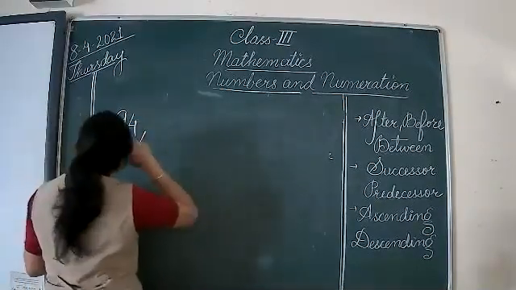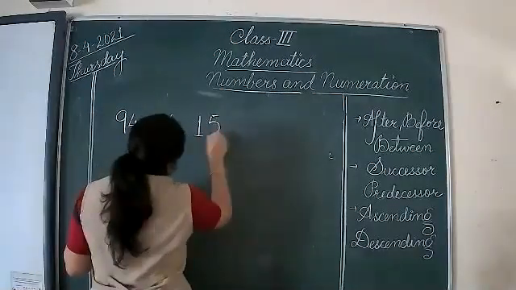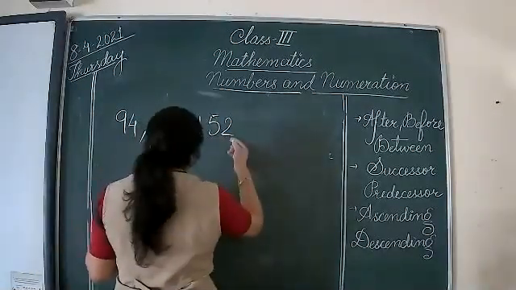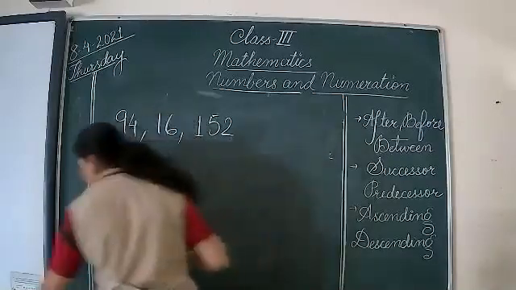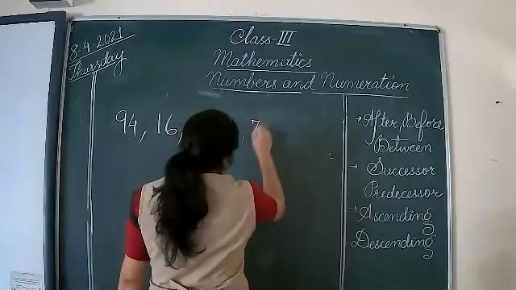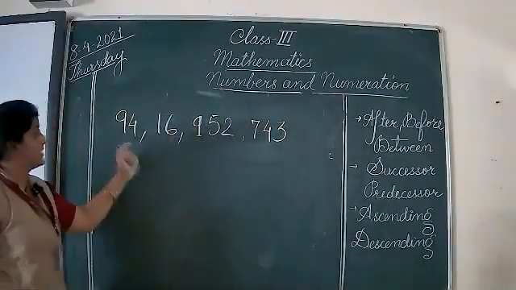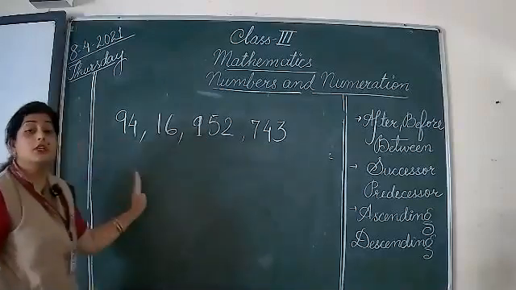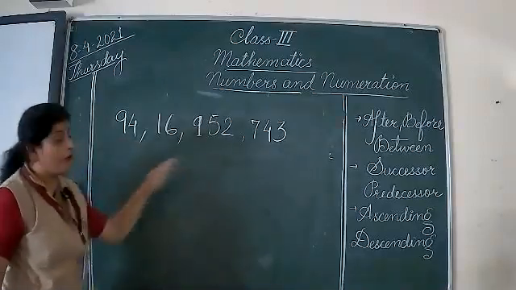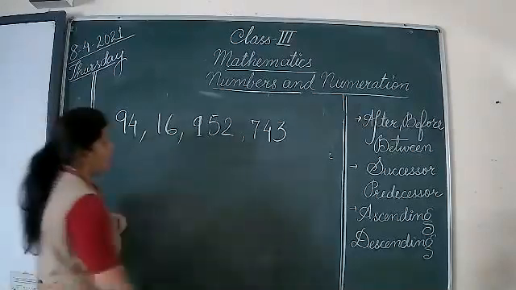94, 16, 952 and 743. I have to arrange these 4 numbers into ascending format. That means from smaller to bigger.